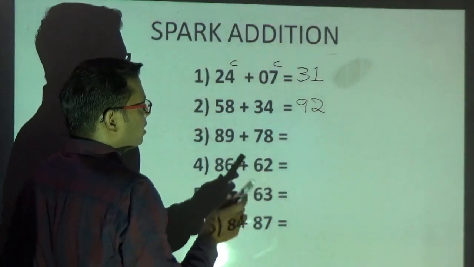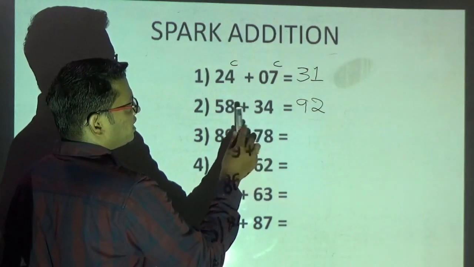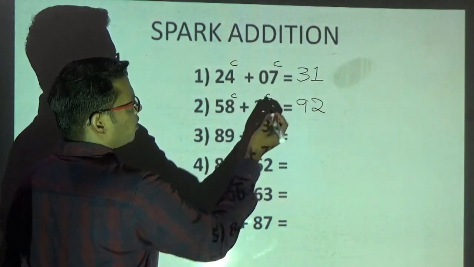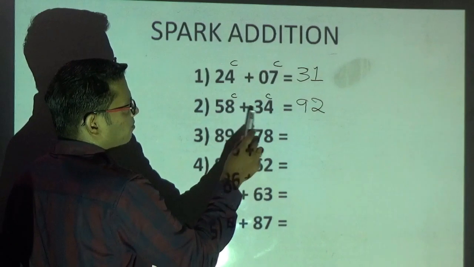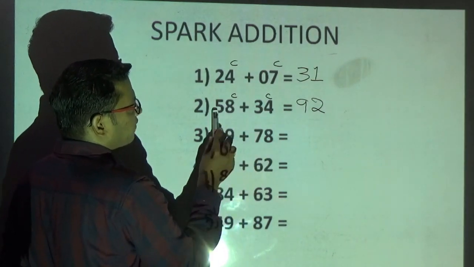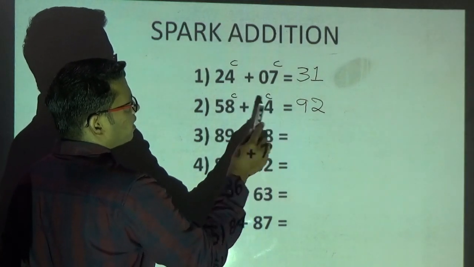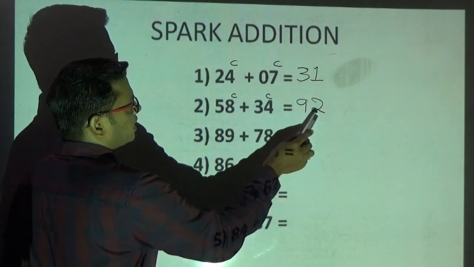Kindly observe. 5 plus 3 is 8. But the right side digits will generate the carry, right? 8 plus 4 will generate the carry for me. 8 plus 4 is 12. Therefore, if they are generating the carry, I will increase this number. 5 plus 3 is 8, I will write 9. 8 plus 4 is what? 12. I will write the end digit.